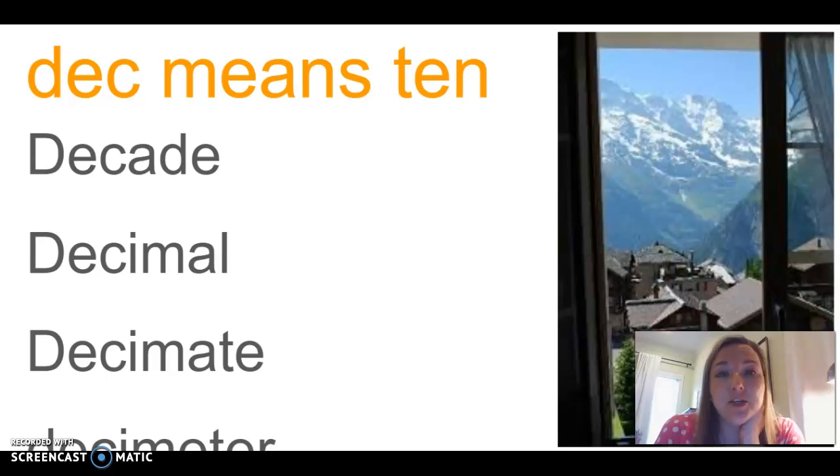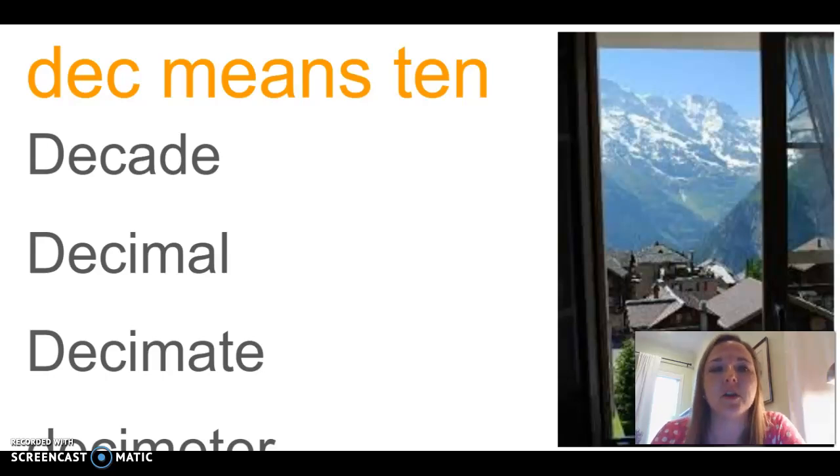So we've talked about a century being 100 years, and I know we've talked about this with most of you before. It's come up in our reading quite often, that a decade is 10 years. So most of you have lived a decade or almost a decade, right? So I have lived 4.5 decades, right? So a decade means 10 years. Dec means 10.